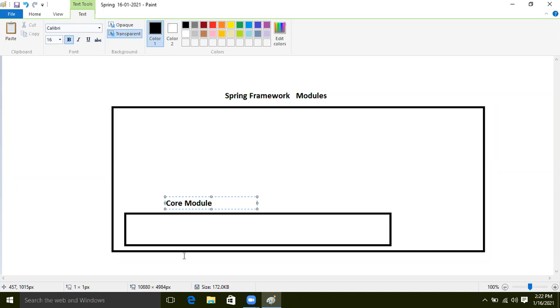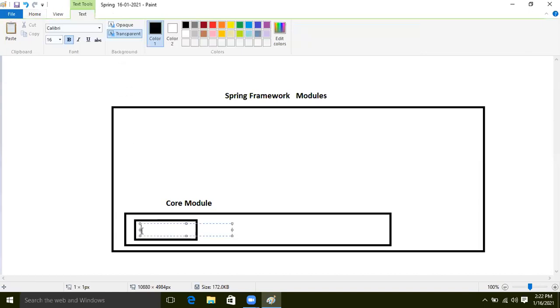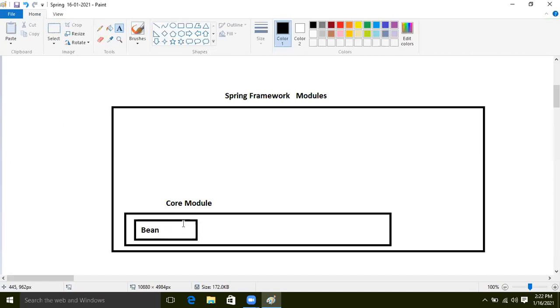In that core module, whatever things I touch, beans are there. Inside that, I will next discuss the bean only. The bean class is there, and our Spring container understands what a bean is, a Spring bean only. So first we will see what a bean is and how we write it.